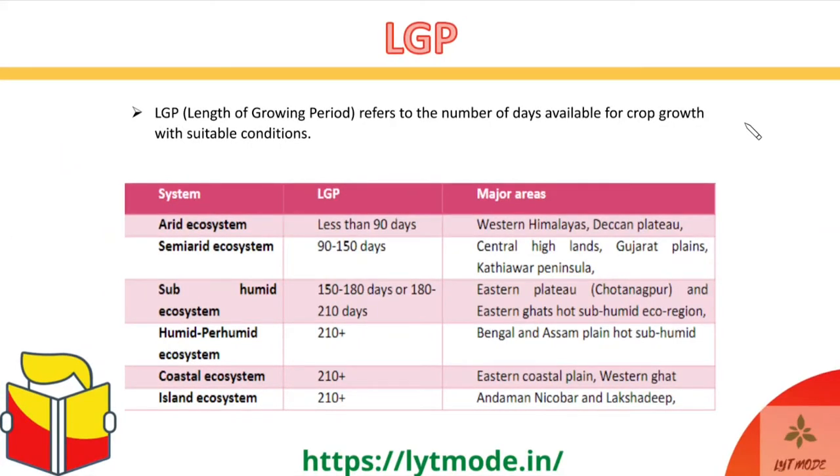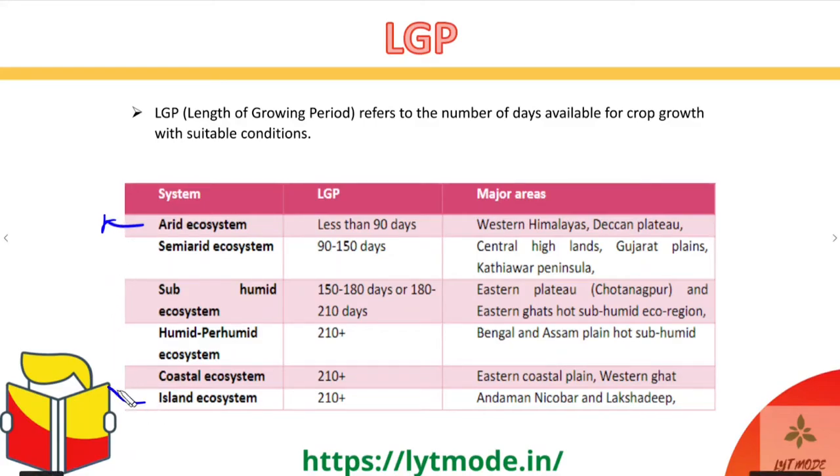So LGP. Now you must have come across the terminology LPG in everyday life. But what is LGP? LGP is a very important terminology in agriculture, also known as the length of growing period. It refers to the number of days available for a crop or multiple crops to grow in a year in any ecosystem. There are various types of ecosystems, like arid, semi-arid, basically drier ecosystems. The Thar Desert can be considered an arid ecosystem.